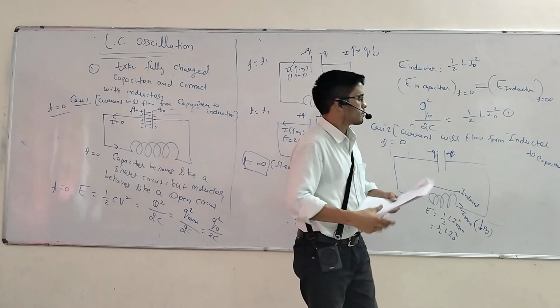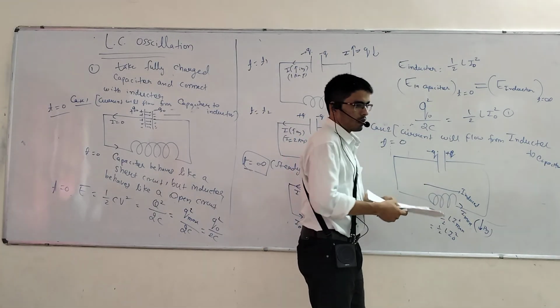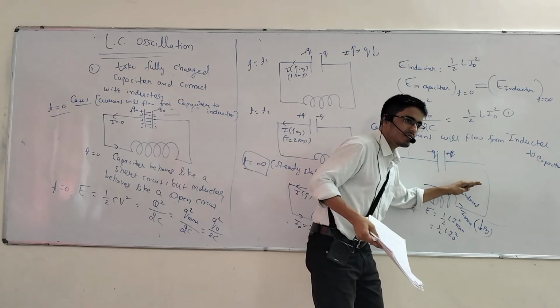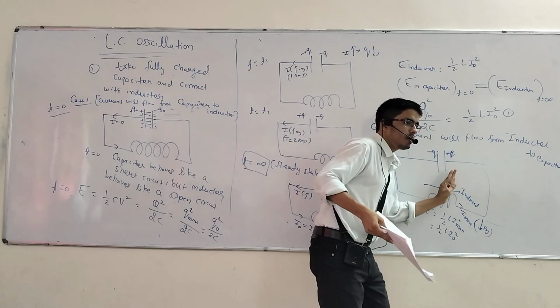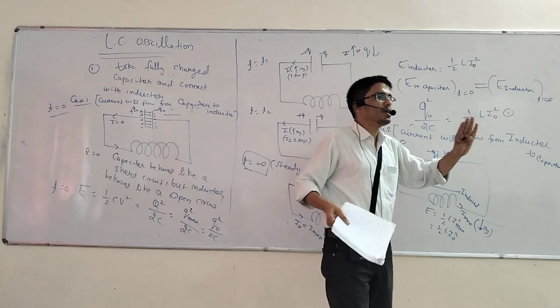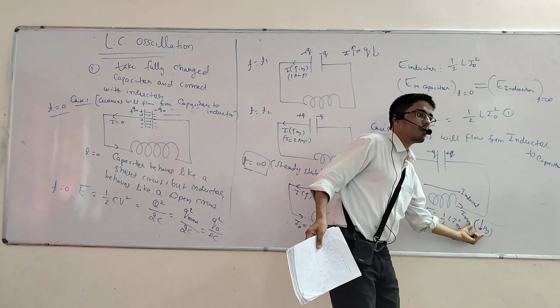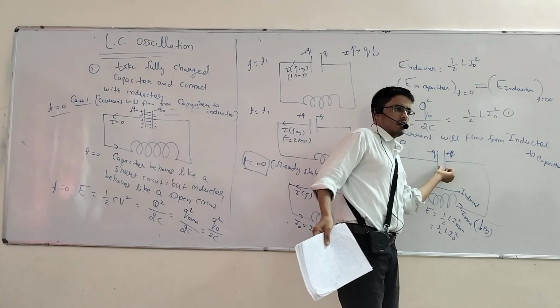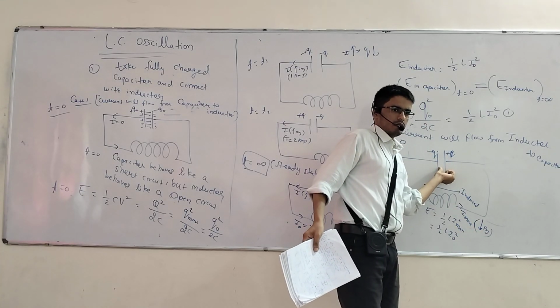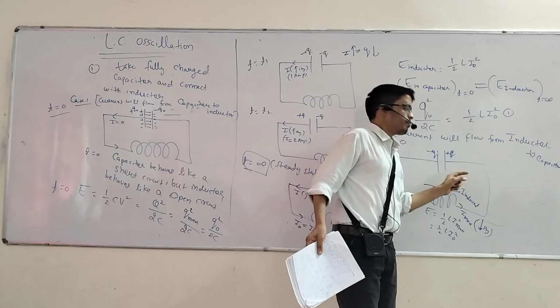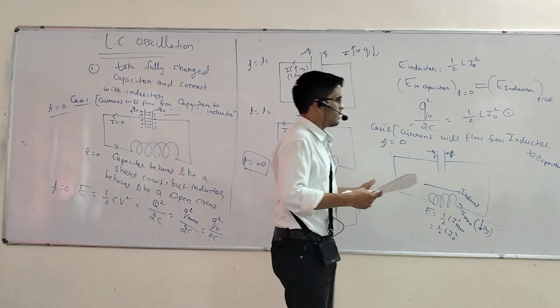After that what will happen? Suppose t equals t1. The current is still decreasing and the charge will be increasing. After t goes to infinity, what will happen? The current will become 0 and all the energy is stored inside the capacitor. Okay? So in this case, understood? First write this down, after that I will continue.